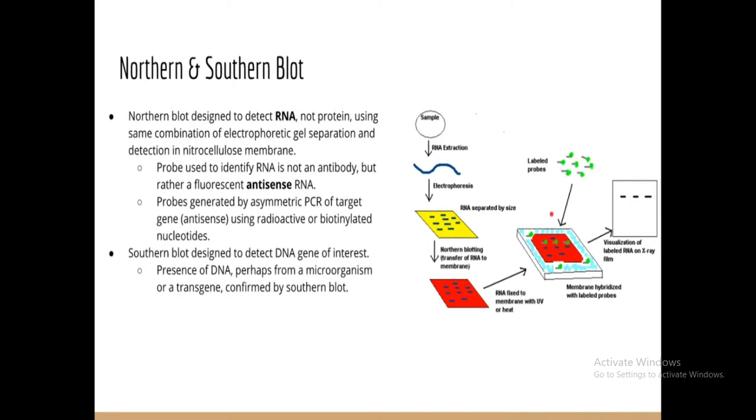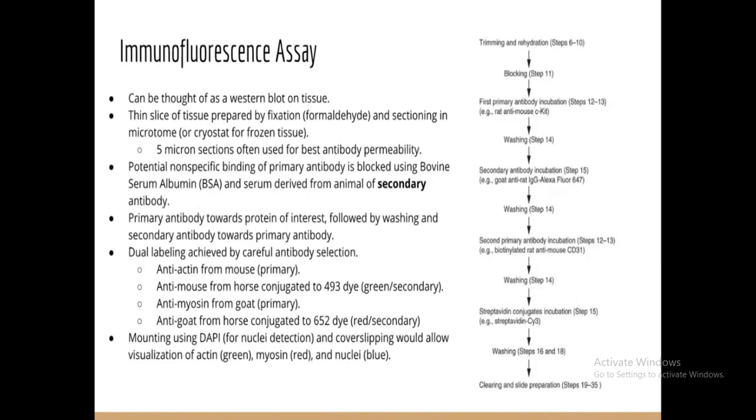We already discussed this technique. The next is the immunofluorescence assay. This can be thought of as a Western blot on a tissue. Thin slices of tissue are prepared by fixation and sectioning in a microtome. Then a primary antibody towards the protein of interest is added, followed by washing. A secondary antibody towards the primary antibody is added.